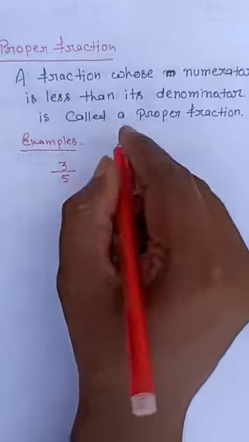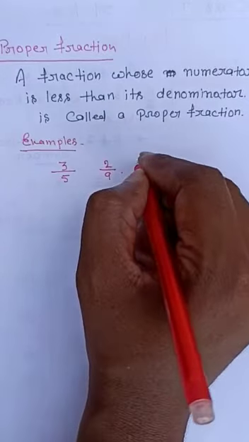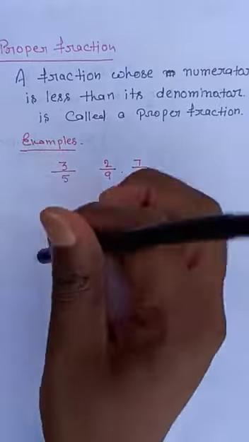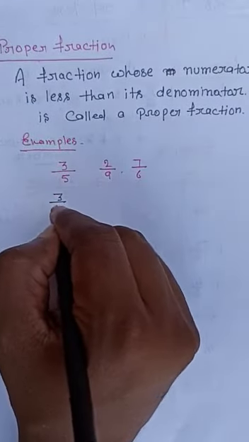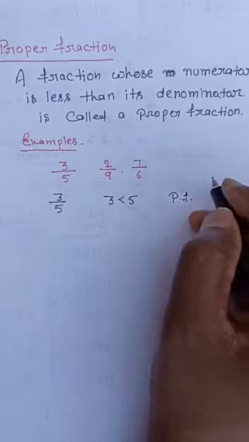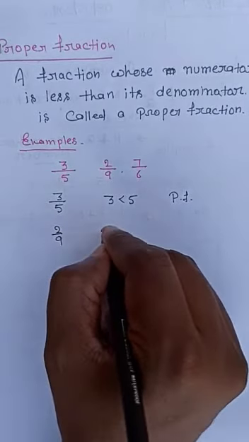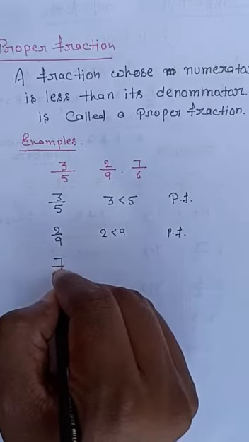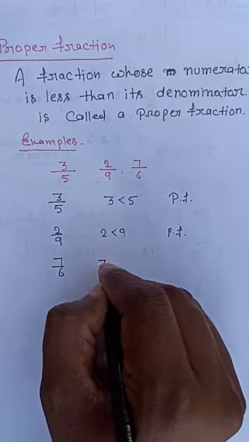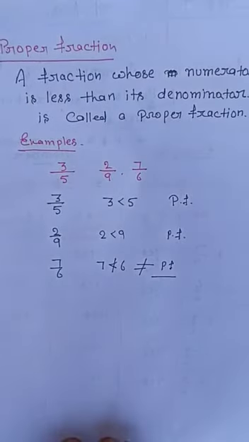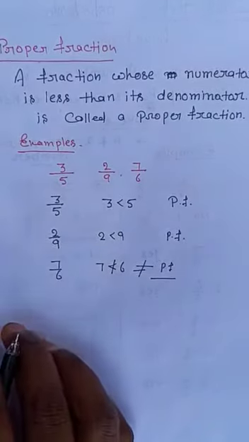3 by 5, 2 by 9, 7 by 6. I am writing 3 examples. In the first, 3 by 5, 3 is less than 5, hence it is a proper fraction. 2 by 9, 2 is less than 9, it is a proper fraction. 7 by 6, in this case 7 is not less than 6, hence it is not a proper fraction. I hope it is clear what is a proper fraction and what is a fraction.